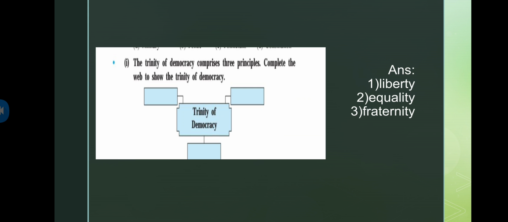Equality is very necessary if we talk about a democratic country. And fraternity means what? Basically a sense of common brotherhood, a place where people feel for each other, like they have compassion for each other, and that's what it's all about. So these are the trinity of democracy.